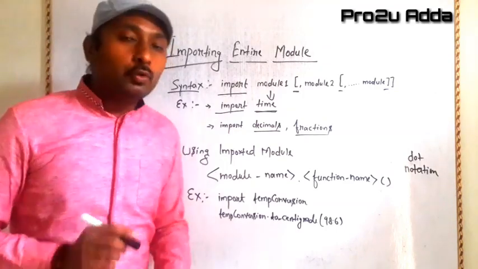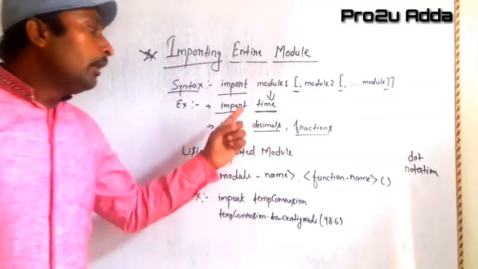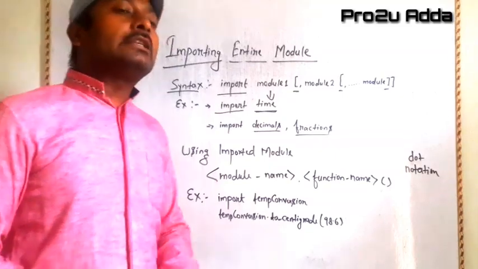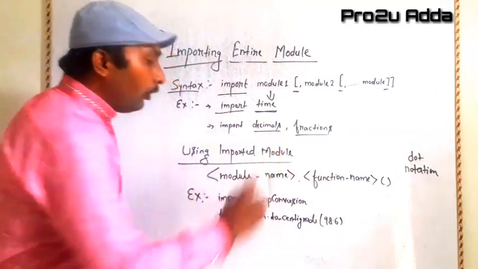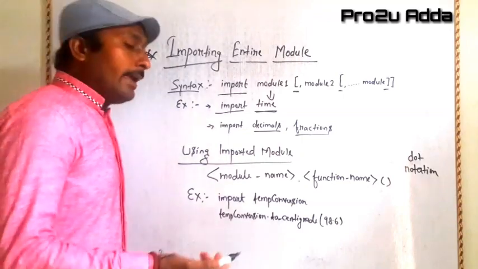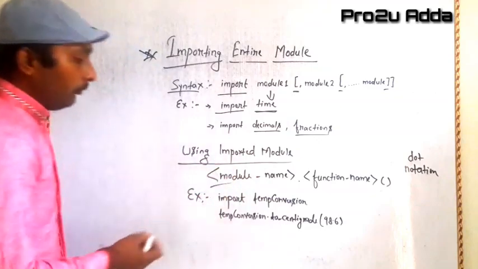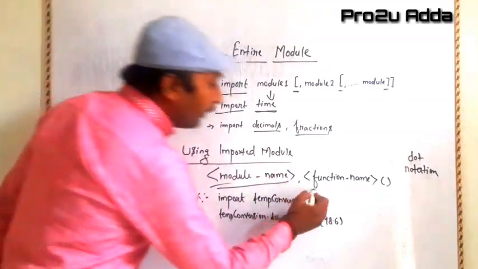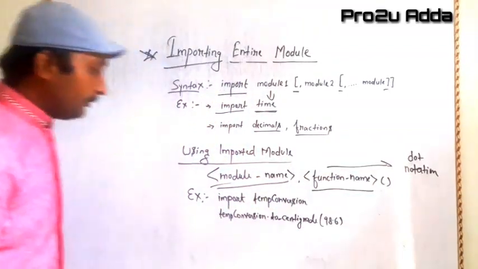What can we access? As I have already told, whenever we import a module, for example decimal, it contains variables, constants, functions, all of which we can inherit in our program. Using an imported module, for this a syntax we have to follow: the module name followed with a dot and then the function name. This process is known as dot notation.